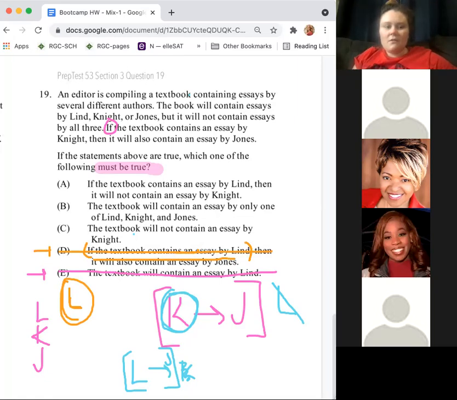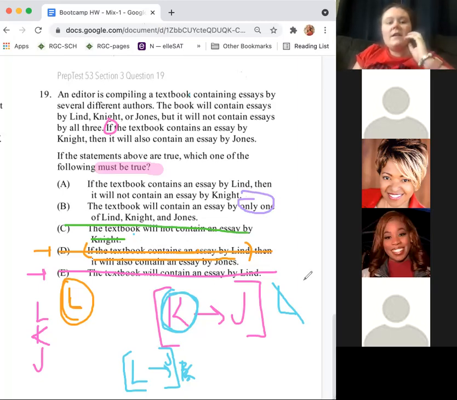All right. I believe, Amanda, you have C? Yeah. What about C? C is wrong because it could be true, but it doesn't have to be true. Excellent. Because it could contain an essay by Knight. All right, Amani? B, I say it's wrong because it says only one of Lind, Knight, and Jones, and I think of it as Knight has to go with Jones and Jones has to go with Knight.